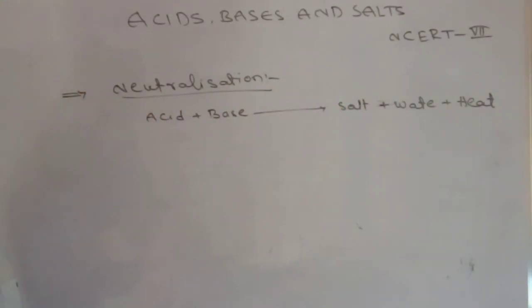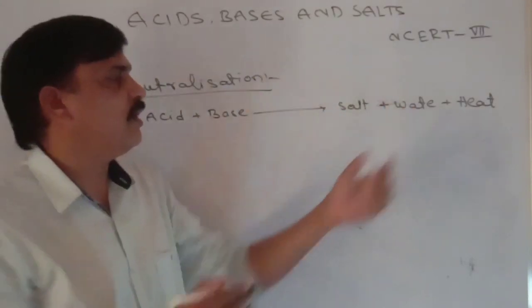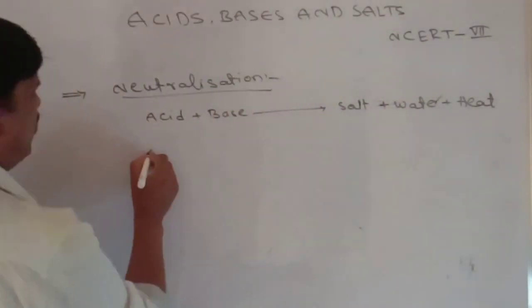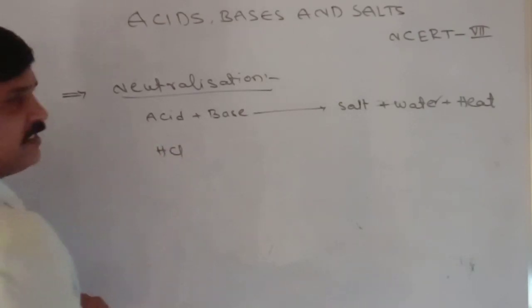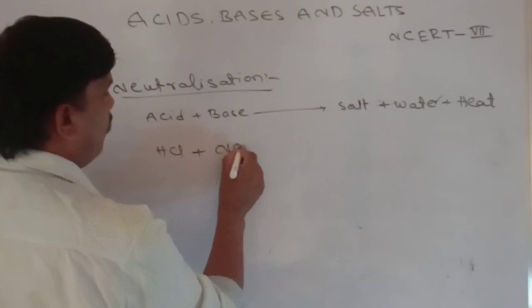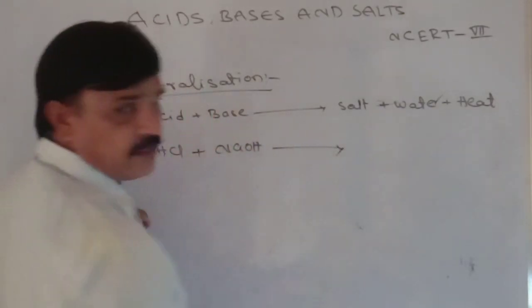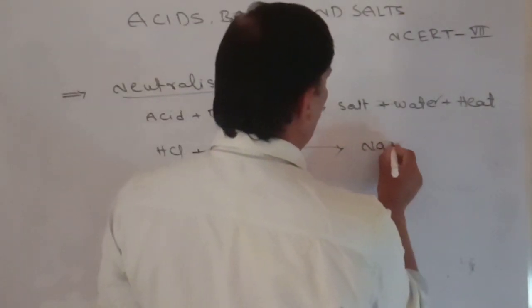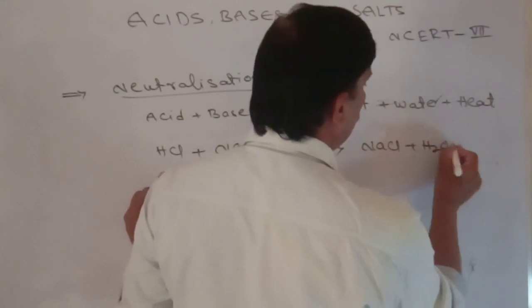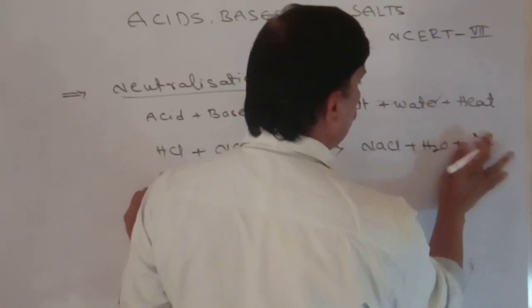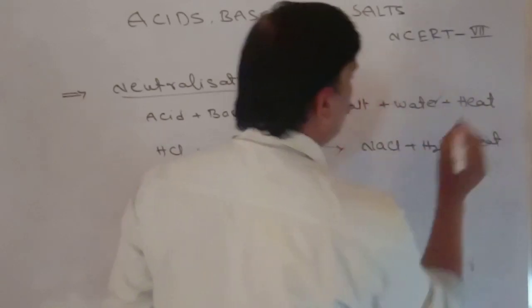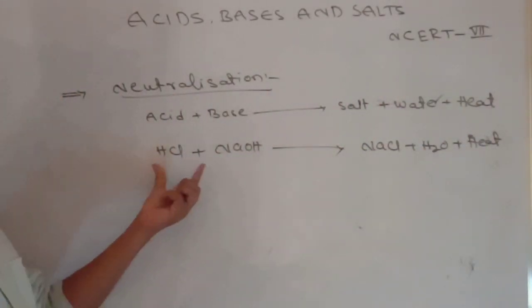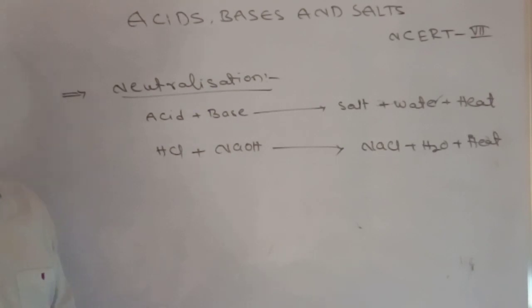So acid always reacts with the base. When an acid reacts with a base, it always gives rise to salt and water. The best example: the acid is hydrochloric acid, HCl, and the base is sodium hydroxide. It gives sodium chloride salt plus heat. In an acid-base reaction, heat is always evolved. So this type of reaction is known as a neutralization reaction.